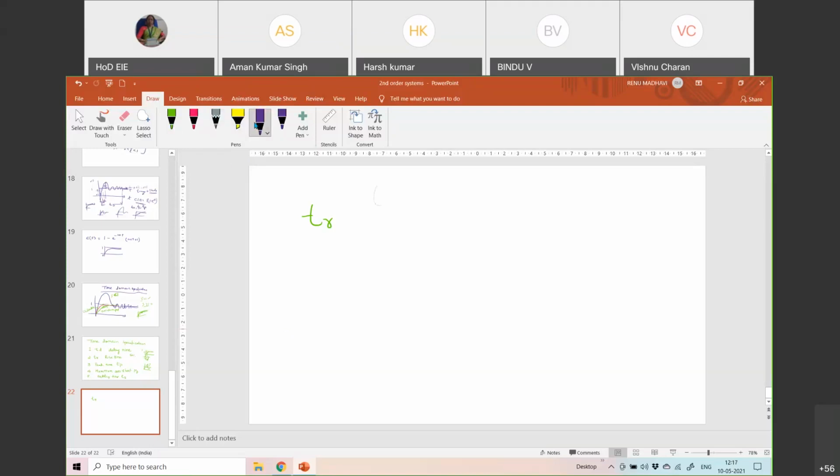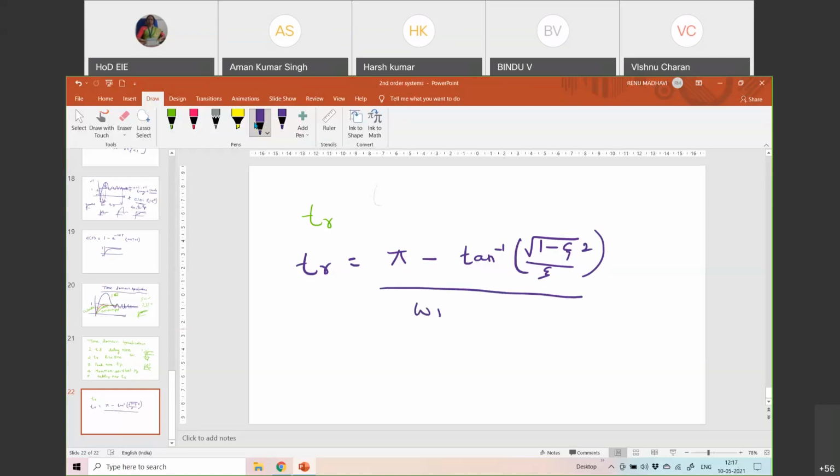Rise time is given as, these formulas you have to remember, tr = (pi minus theta) divided by omega n into square root of 1 minus zeta square.